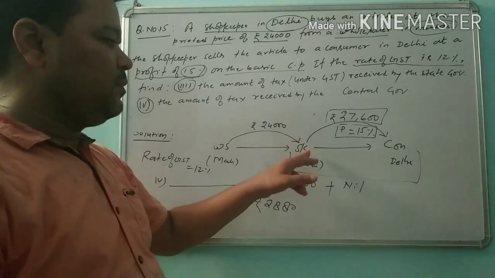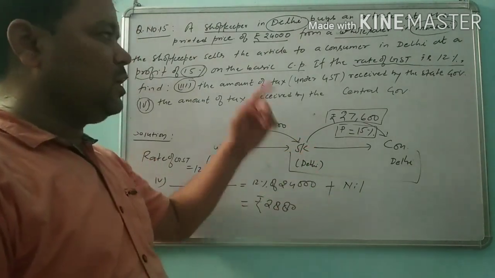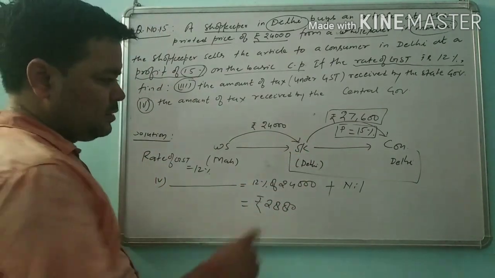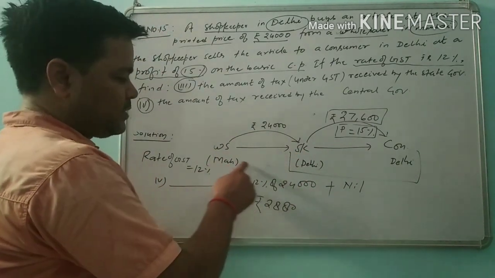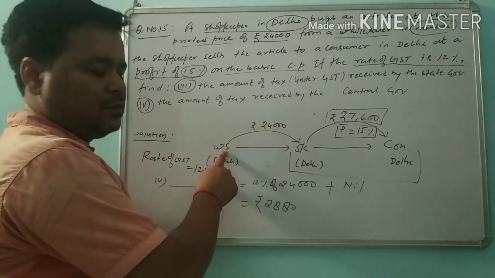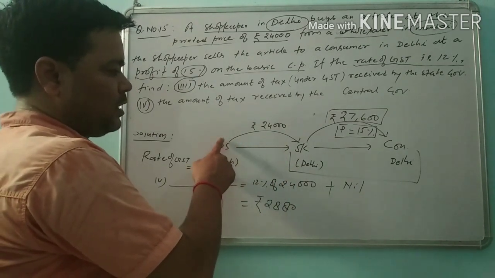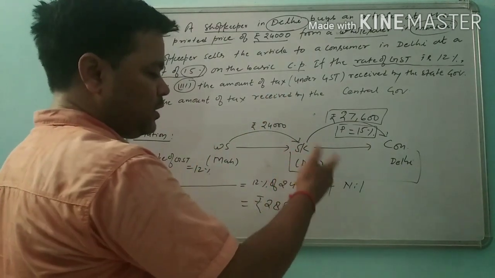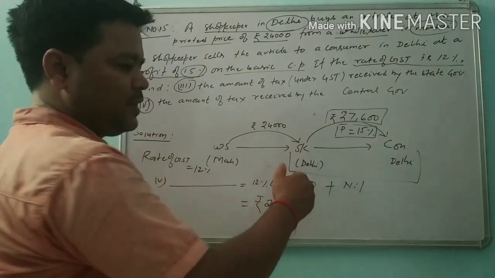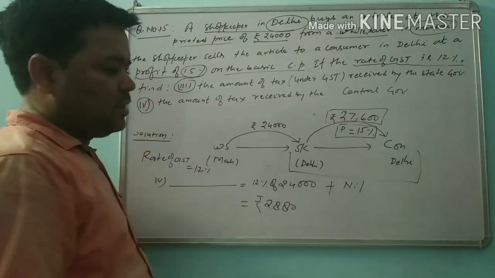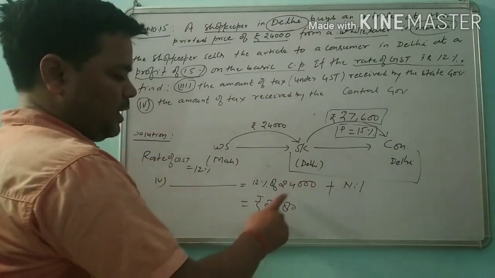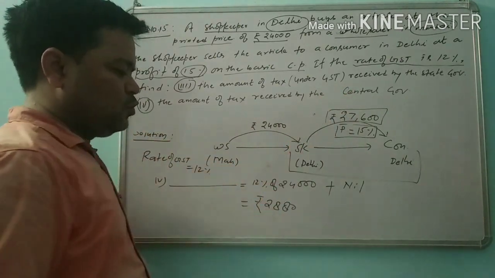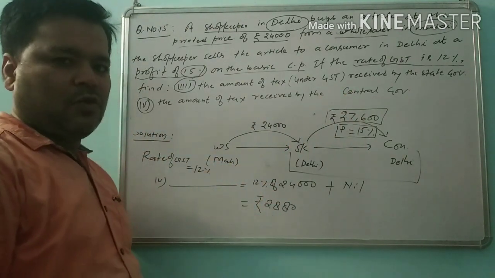The shopkeeper will give only 432 rupees to the Delhi government, meaning the state government, but the shopkeeper already gave this tax to the wholesaler, who deposits it to the central government. Now the shopkeeper will not give any tax directly to the central government. Therefore, this value will be nil, and the total amount of tax received by the central government is 2,880 rupees. Okay.